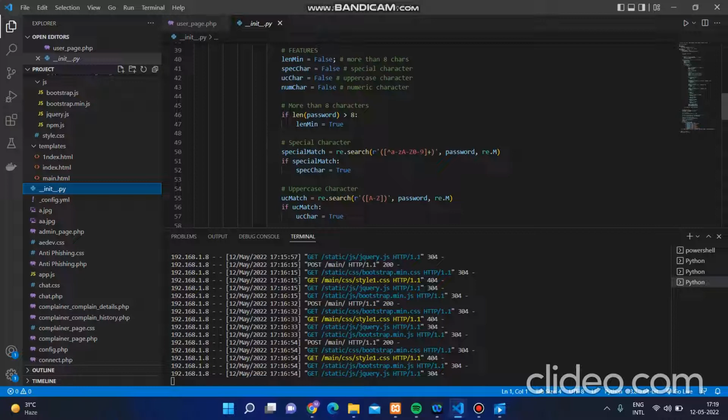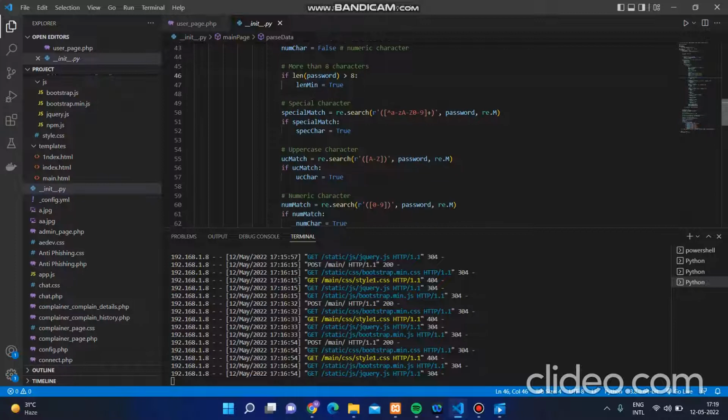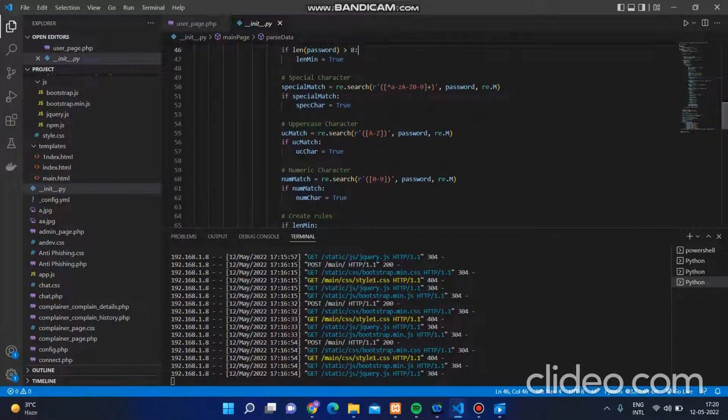If the user is only using small characters and the length is less than 8, then it is a very weak password. If the user is using capital characters as well as small characters and numbers, then it's a strong password. And if the user is also using special characters, then the password is very strong.